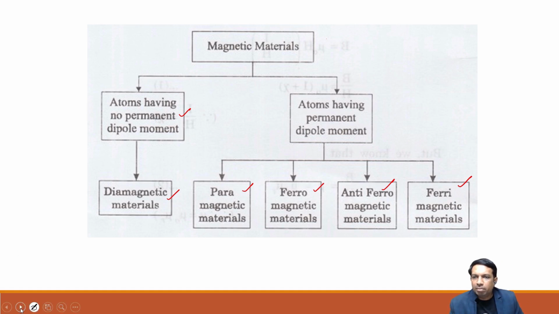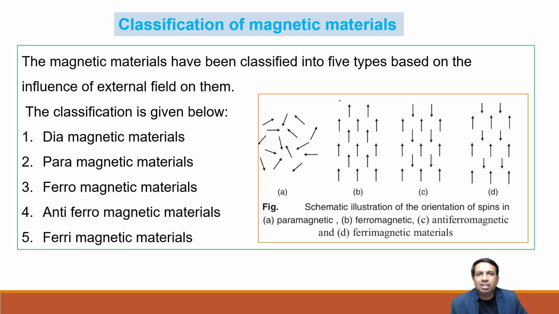Now we will move further and classify these magnetic materials. Basically, in diamagnetic materials there is generally no magnetic dipole moment present. In the others, dipole moments exist, and based on the orientation of the spins of the dipoles, paramagnetic orientation will be random, and in ferromagnetic all are oriented in the same direction. In antiferromagnetic, they are paired, some upwards, some downwards, meaning opposite direction orientation.